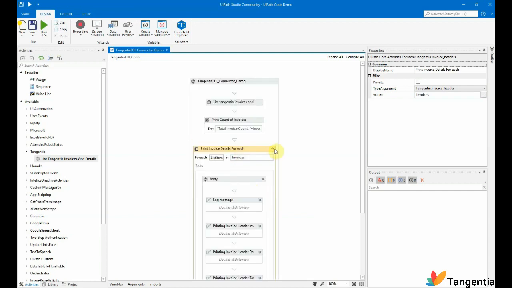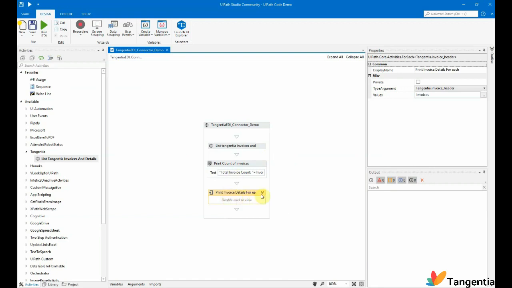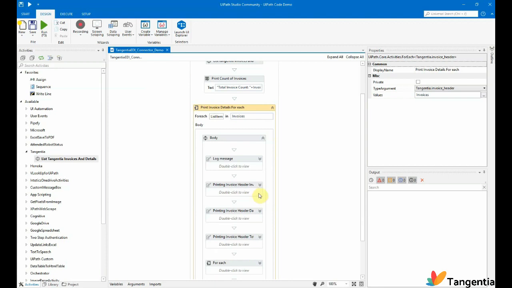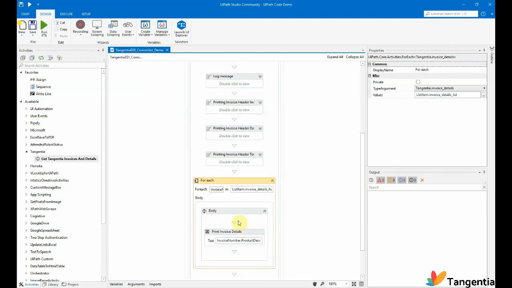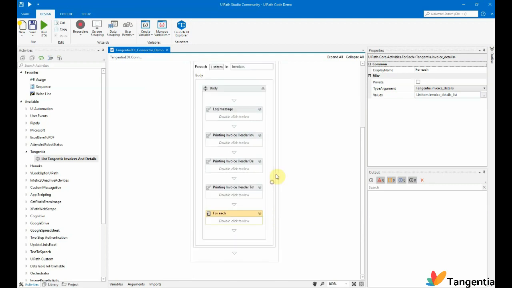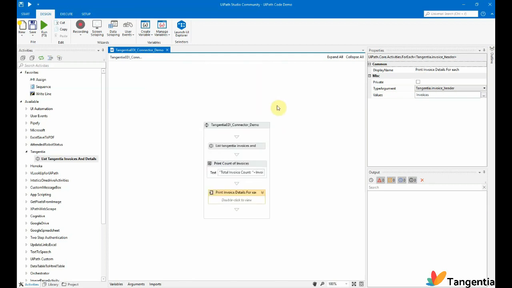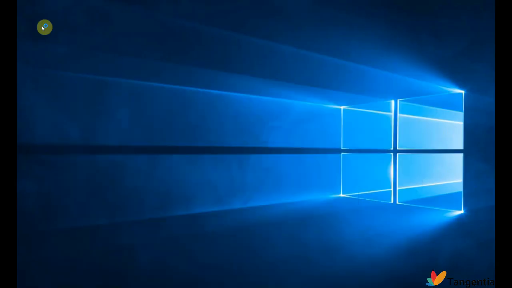So this for loop that you're seeing here actually prints out dummy data for your purposes. So here is the dummy data presented. Now you can use this in RPA to pass it to a third party tool. Let me run the demo so that I can show you the output.